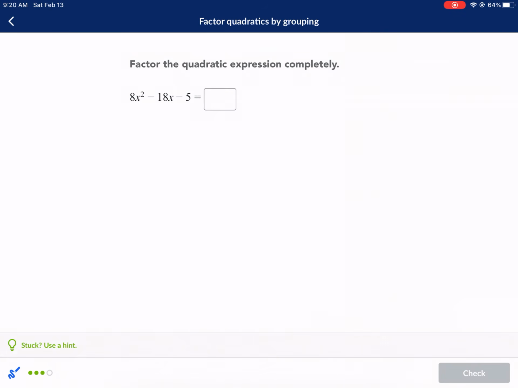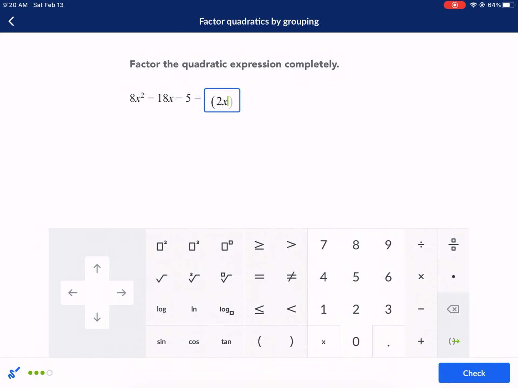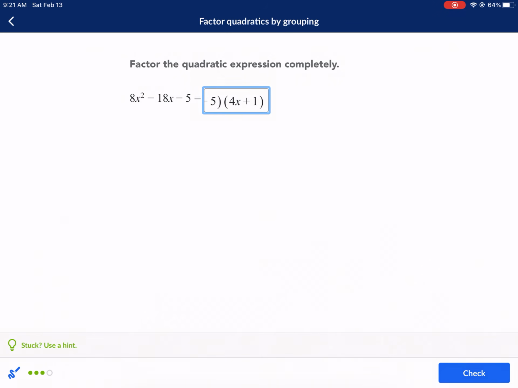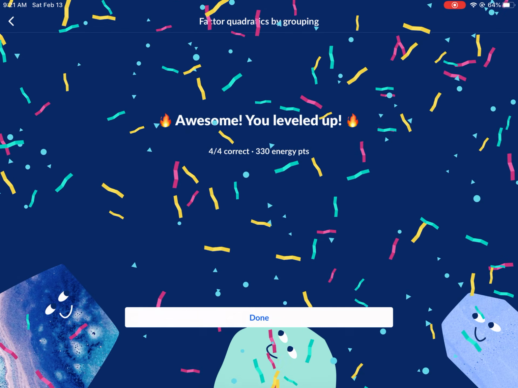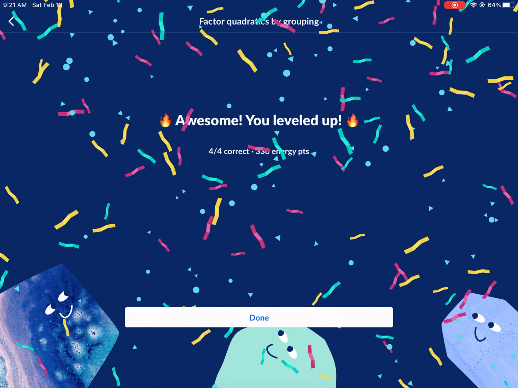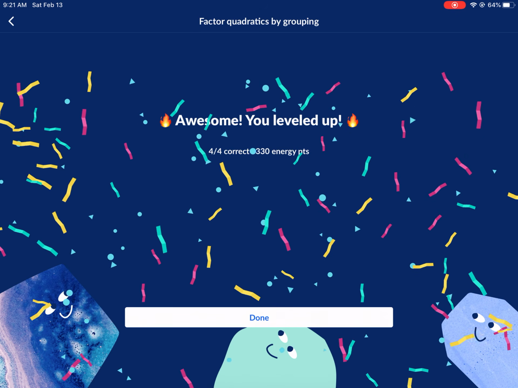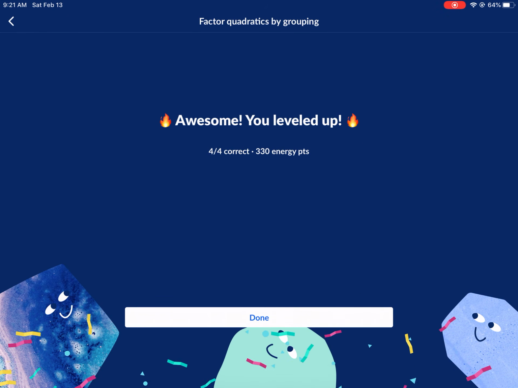2x minus 5, 4x plus 1. Oops, sorry, forgot the parentheses. 2x minus 5, 4x plus 1. Check it, and we're good. So this is a little bit faster than the way I previously did it in part 1 and part 2. This is a new one, just with grouping, actually doing it how you're supposed to.